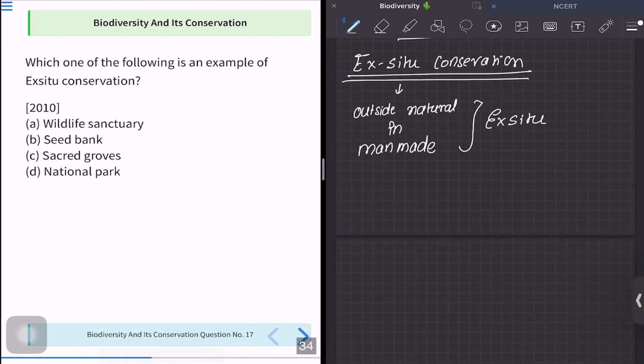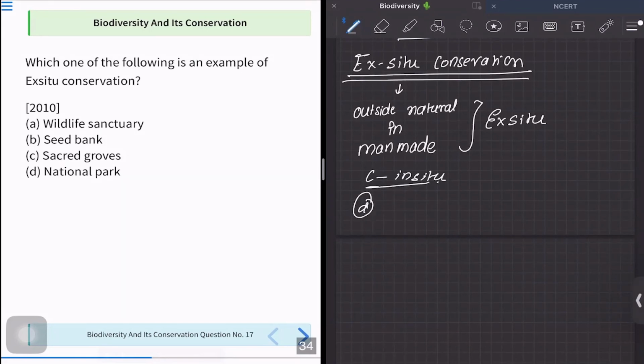Now, but let's not just mark option B, as we are here to help you decrease the number of silly mistakes. So my advice, always have a quick glance over option C and D. So let's see option C. They are saying about sacred groves. So sacred groves are actually left, they are not intervened by anybody. If they are left as it is, not intervened by man, they are going to be called in situ because they are present in their natural habitat, uninvolved and unaffected by man. So option C is also in situ.